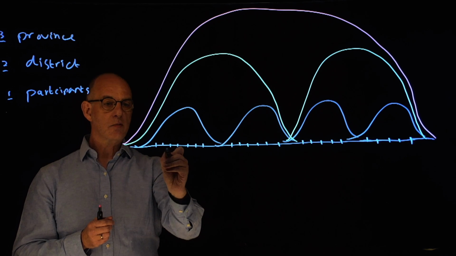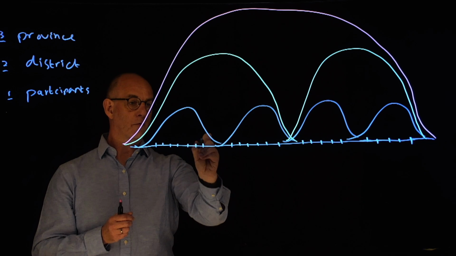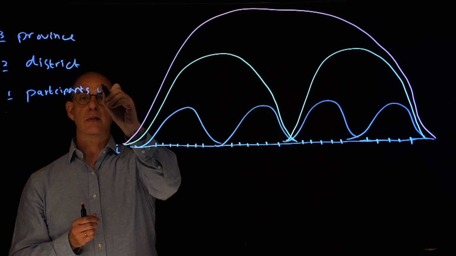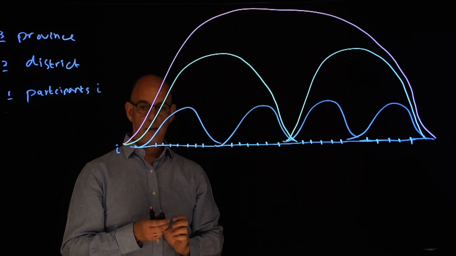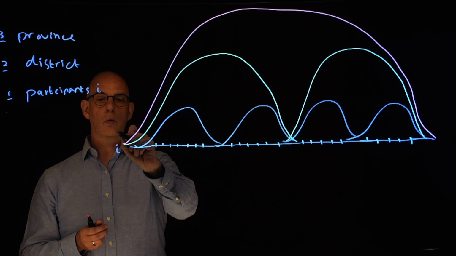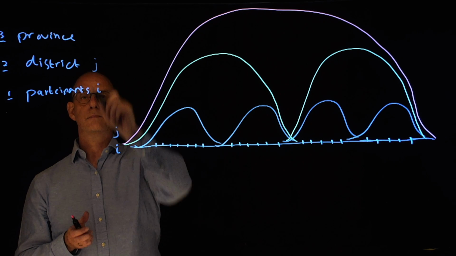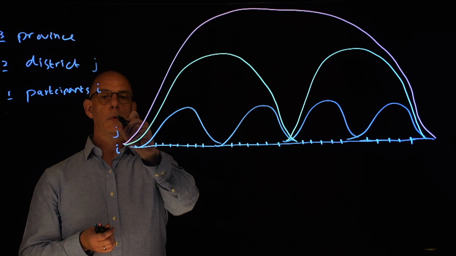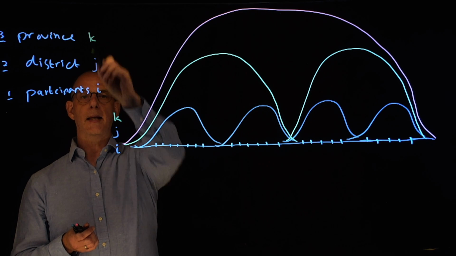So we start by labeling our individual observations of the participant as level I. So participants is level I. The district we call level J. And the province we call level K.